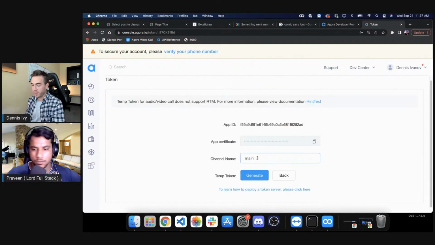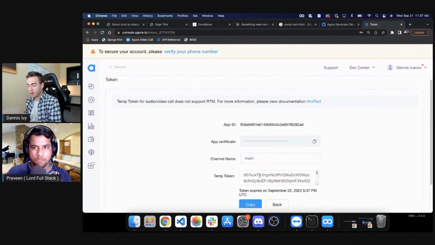We need to throw in our channel name. So this token will actually expire after 24 hours. And then there is a way to automatically generate this later. So we're going to create something called a token server. I don't know if we'll do that in this video, but essentially we'll be able to generate these tokens. This is how we handle authentication.